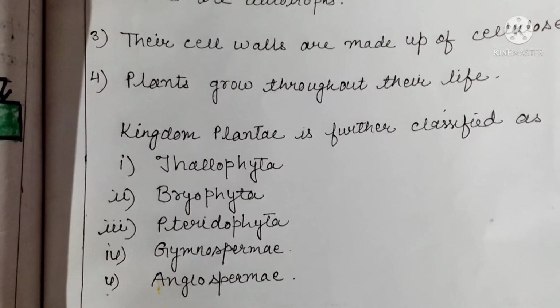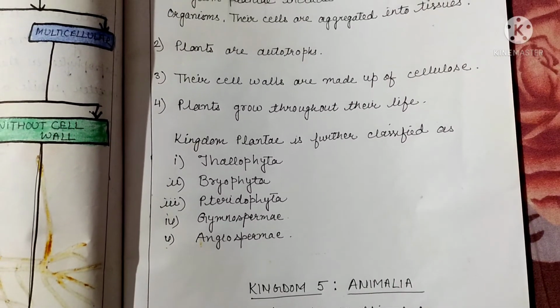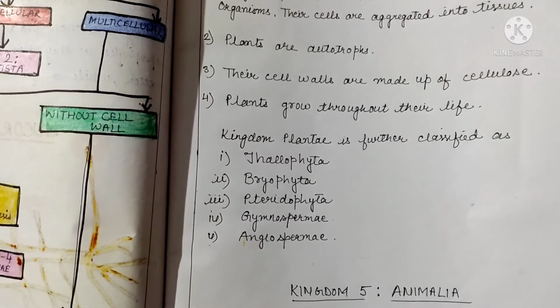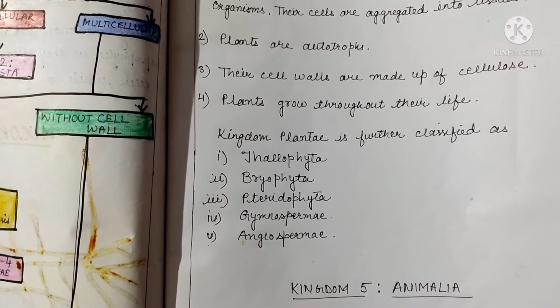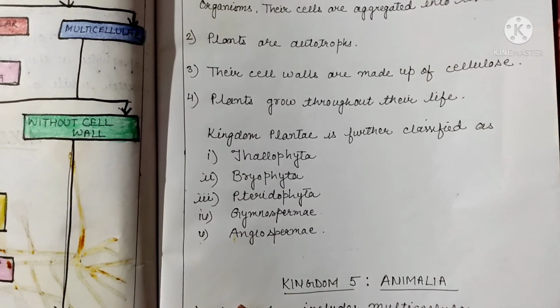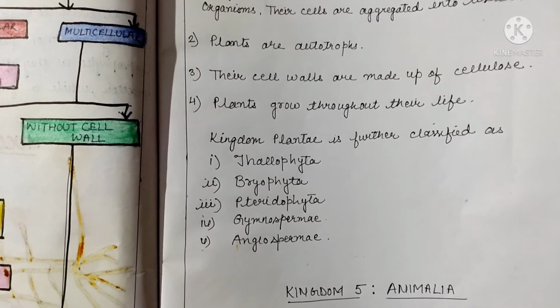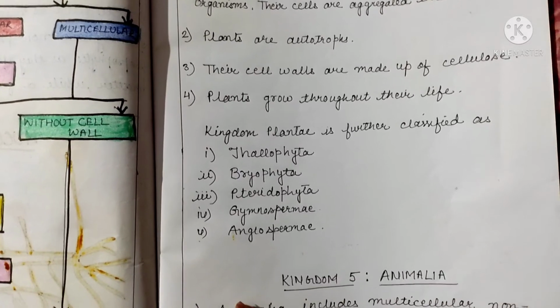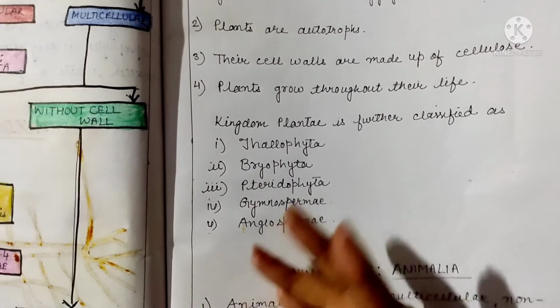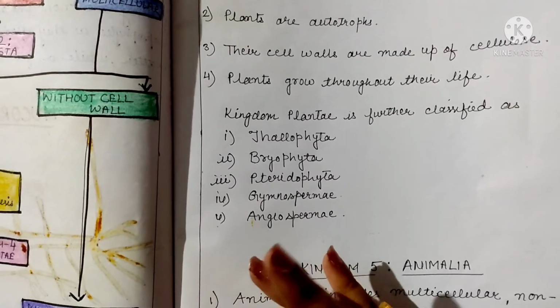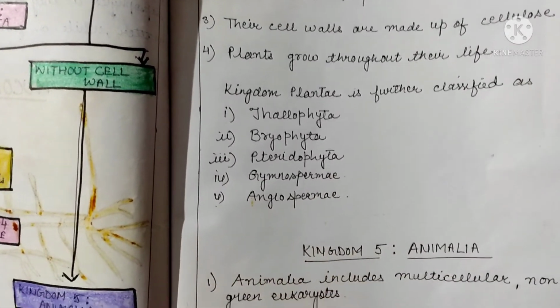Kingdom Plantae is further classified into Thallophyta, Bryophyta, Pteridophyta, Gymnosperms and Angiosperms. We all know that plants are autotrophs because they make their own food by the process of photosynthesis and they grow throughout their life. Kingdom Plantae is further classified into many groups that we will discuss in our next blog.